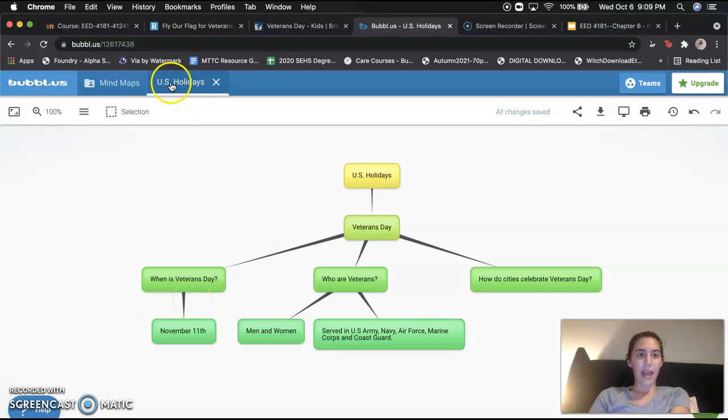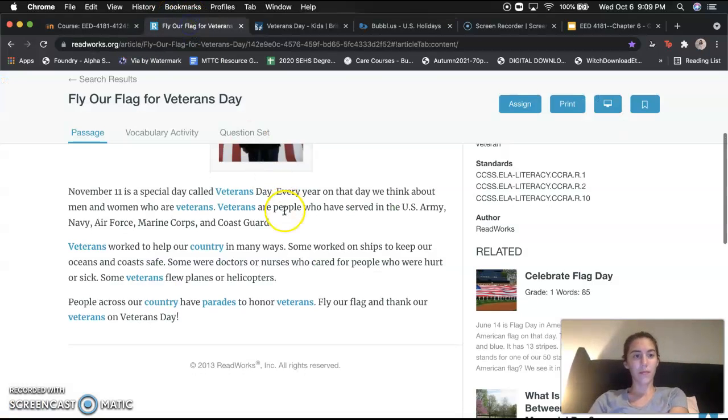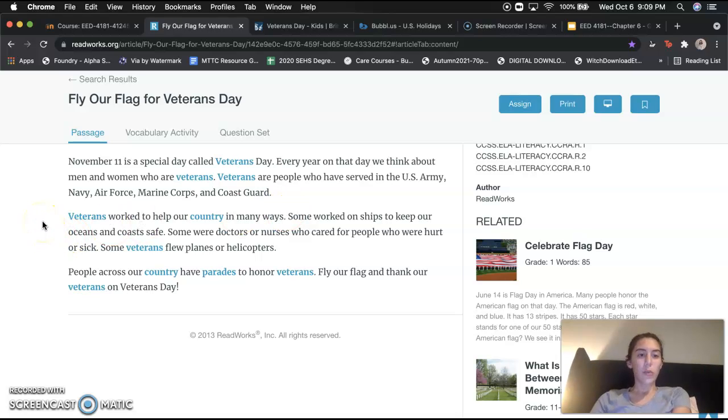So let's look back at the article. Veterans work to help our country in many ways. Some work on ships to keep our oceans and coasts safe. Some were doctors or nurses who cared for people who were hurt or sick. And some veterans flew planes or helicopters.